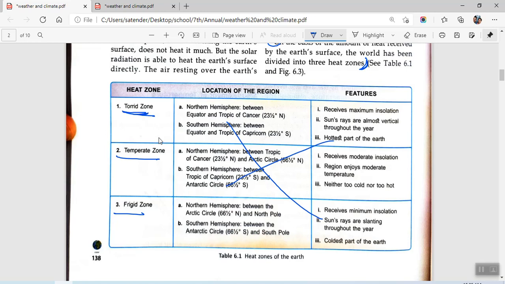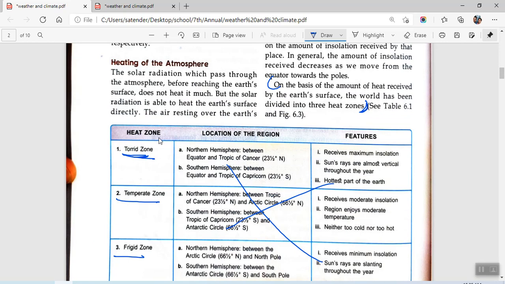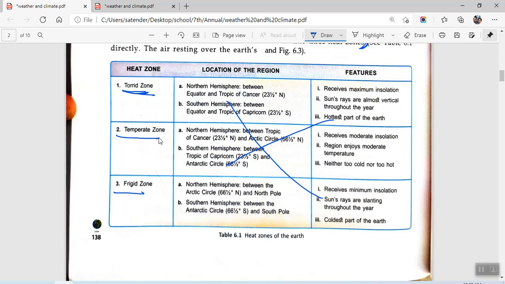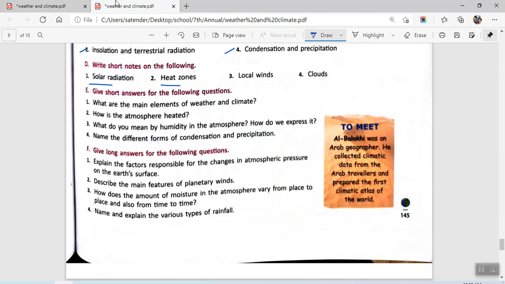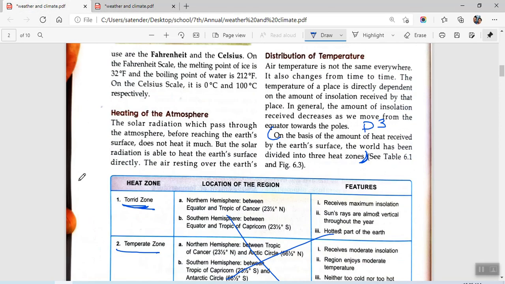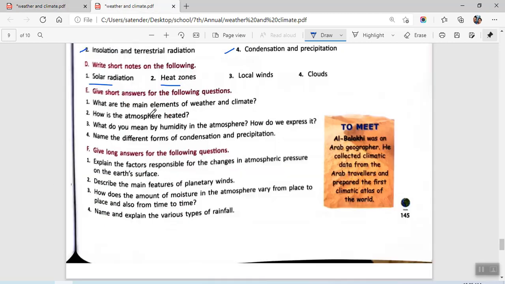No need to draw whole of this table. You are just asked to write a short note on this. So first you will be writing, this is your D3. You'll be writing these 3 lines, and then you will be writing torrid zone, temperate zone, and frigid zone. So just names are to be written. Okay, this is D2. I have just marked it as D3. So this is D2. Okay, now moving on to D3, we have local winds.